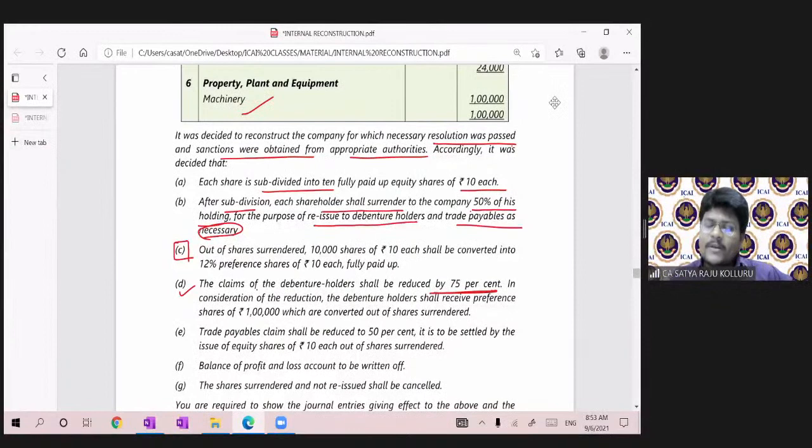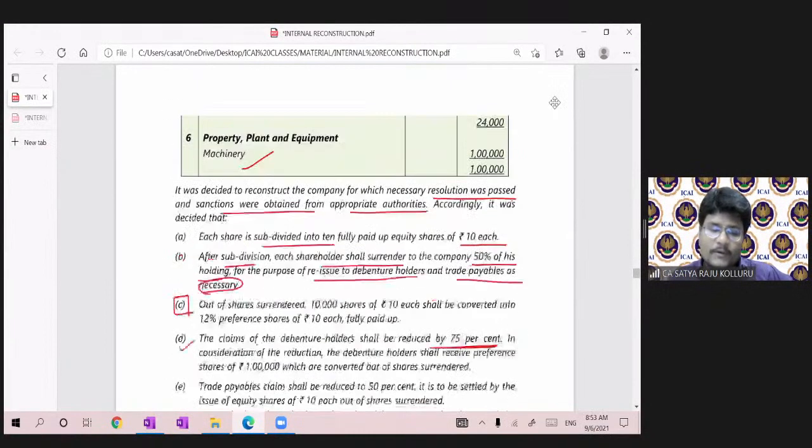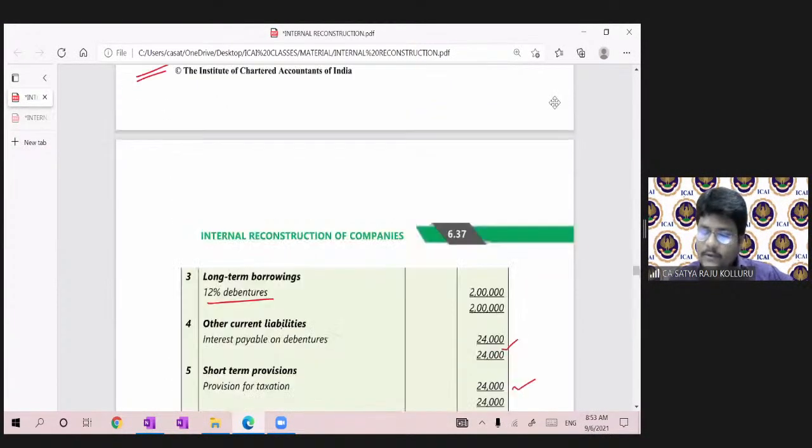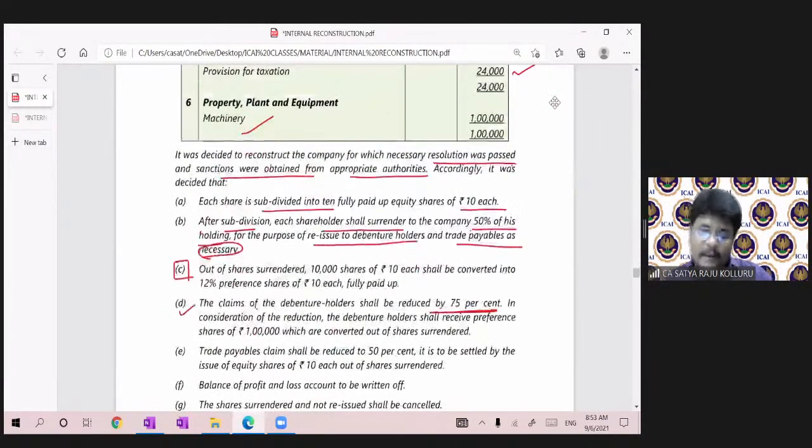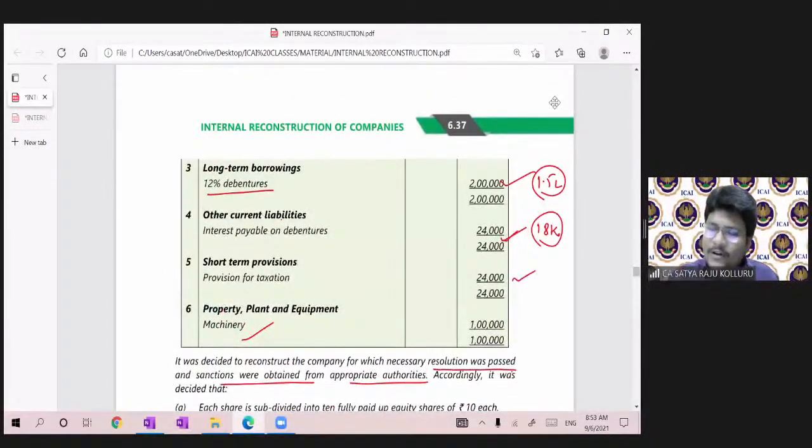That means, where are the debenture holders' claims? 2 lakhs is here, 24,000 is here. 2 lakhs into 75% means 1.5 lakh. 24,000 into 75% means 18,000. Am I right? What is given? The claims of the debenture holders shall be reduced by 75%. Debenture holders are ready to forgo 1.5 lakh as well as 18,000.